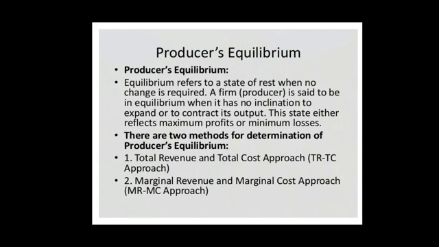The equilibrium state either reflects maximum profits or minimum losses. So in short, we can say that at equilibrium point, the producer has the maximum level of output being produced, and out of the same level of output, he is earning the maximum profits. Thus, he has no inclination to change its level of output.